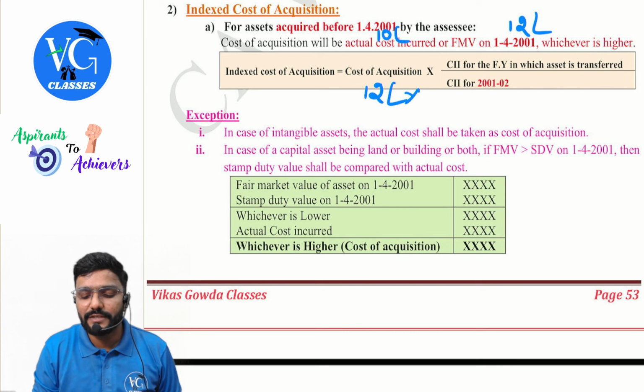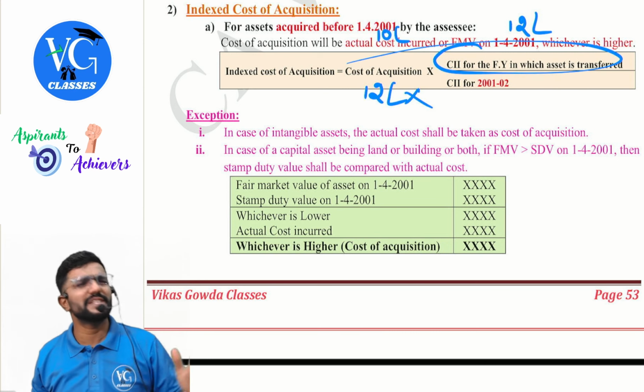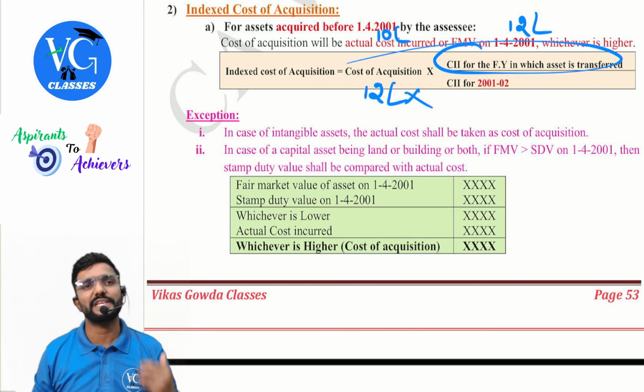Clear? So cost inflation index numerator would be for the year of transfer. Always it will be more. Numerator will always be more, guys. So for the year of transfer, and normally the year of transfer will be our previous year, guys, 24-25, and the cost inflation index for the base year will be the denominator, which is 100. But this concept of FMV comparison and all is not applicable for intangible assets. For intangible assets, we will straight away take only actual cost. No FMV comparison. Even if my intangible asset is purchased before 1st April 2001, take only actual cost.